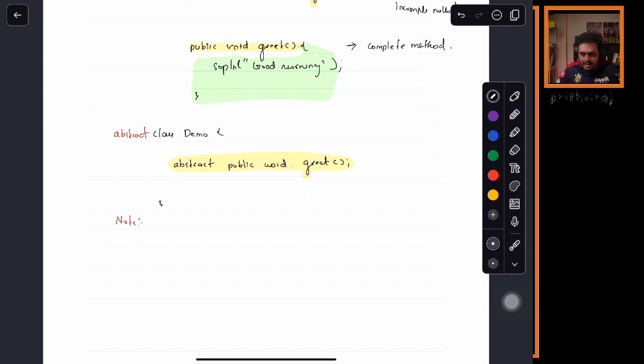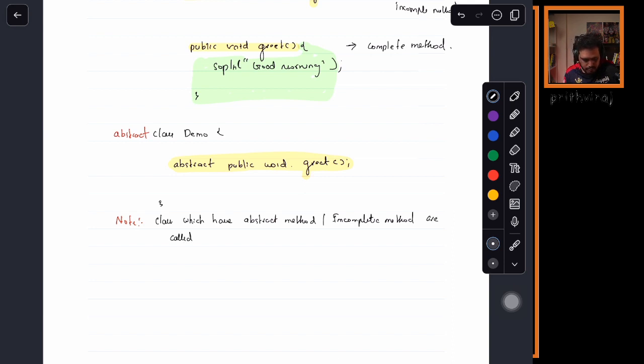Classes which have abstract method or incomplete method are called as, very good, incomplete class or abstract class. Is this clear, guys?